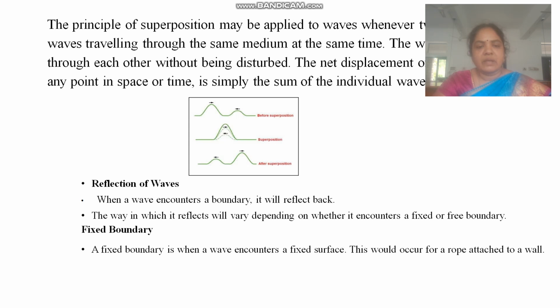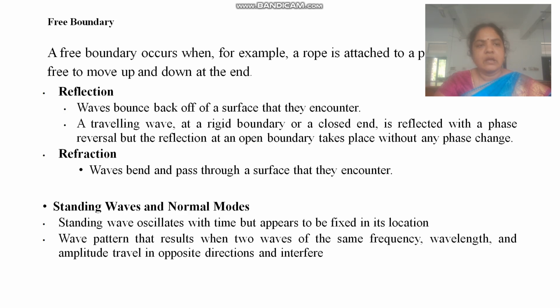Reflection of waves. When a wave encounters a boundary, it will reflect back. That is reflection. The way in which it reflects will vary depending on whether it encounters a fixed or a free boundary. A fixed boundary is one where the wave encounters a fixed surface. A free boundary is when a rope is attached to a post and is free to move up and down at the end. That is called a free boundary.